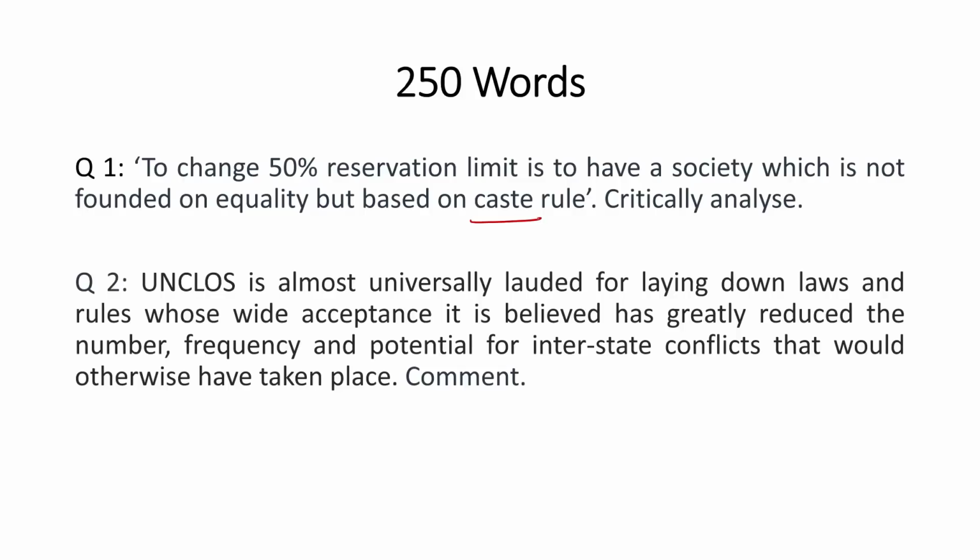Number 2, UNCLOS is almost universally lauded for laying down laws and rules whose wide acceptance, it is believed, has greatly reduced the number, the frequency, and the potential for interstate conflicts that would have otherwise taken place. Interstate conflicts basically means conflicts between the countries, not the states of India. Write these answers in 250 words and submit to us.